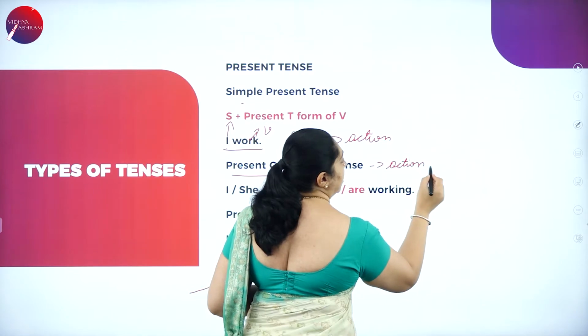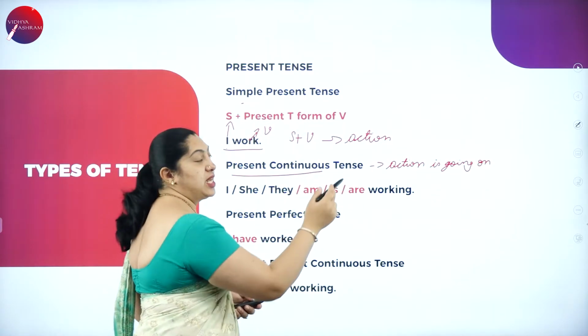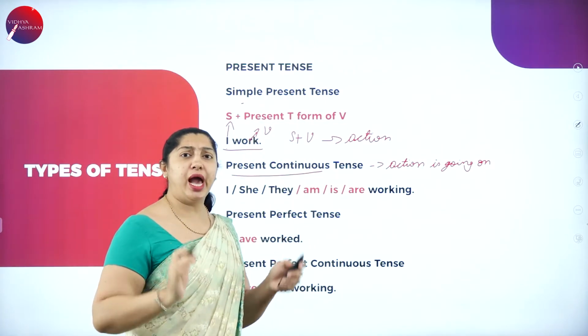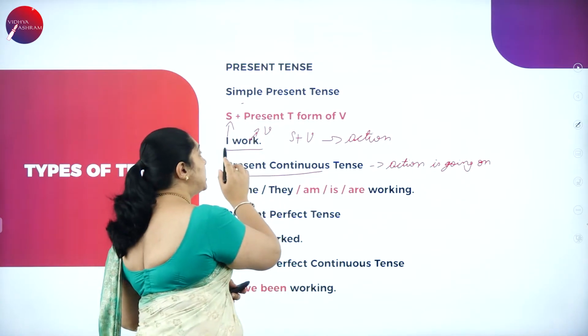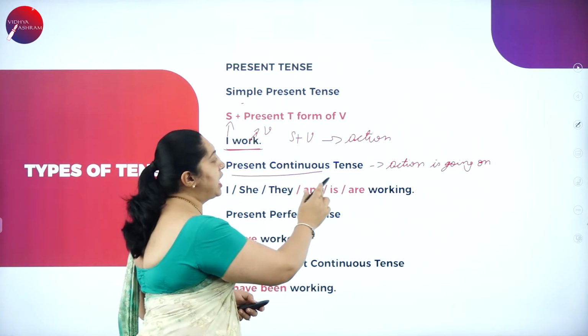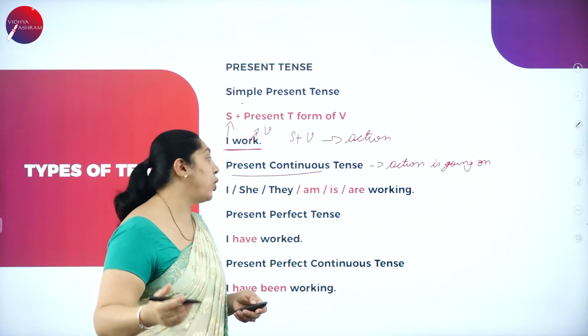In simple present, it is just I work. I have taken the example of the same word here. In the present continuous tense, the action is still going on.